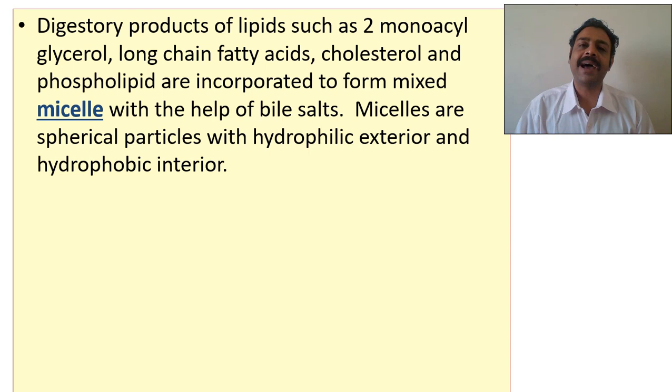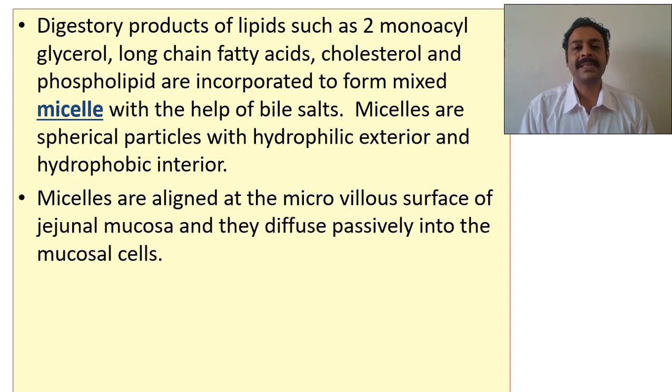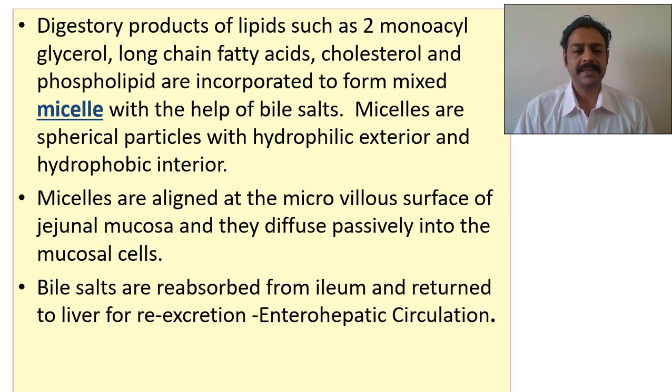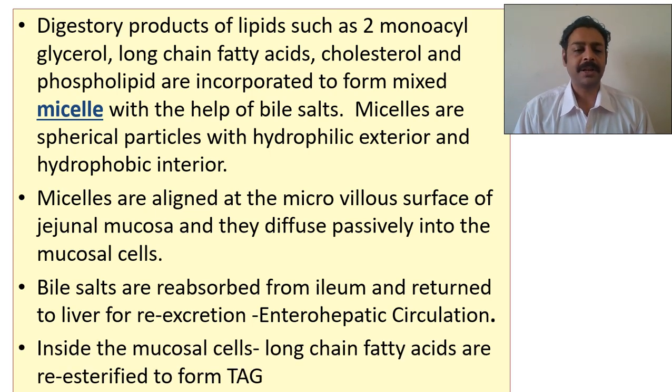So inside, the fat will be there. This is called a mixed micelle. These micelles will enter into the small intestinal cells by passive diffusion itself. Bile salts, what will happen to the bile salts from the intestinal cell? They will go for enterohepatic circulation. Once they are inside the intestinal cell, this micelle will be broken down, and this monoacylglycerol and fatty acid again combine to become triacylglycerol.